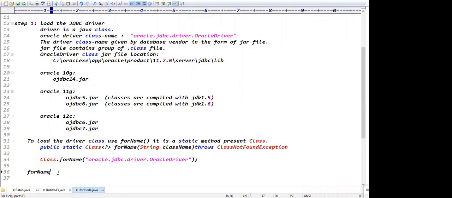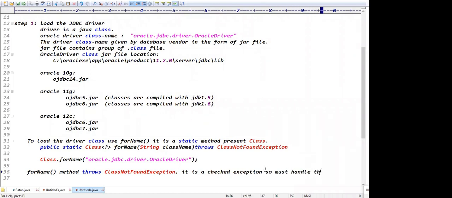Good, guys. The forName method throws what? ClassNotFoundException. It is a checked exception, because when you try to load the class, if the class is not present, ClassNotFoundException occurs. It is a checked exception, so we must handle it.